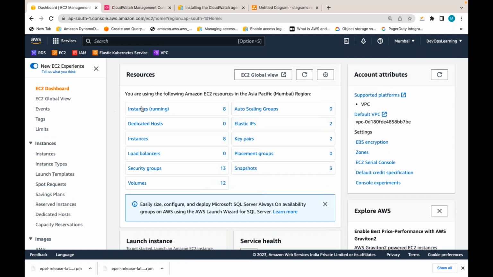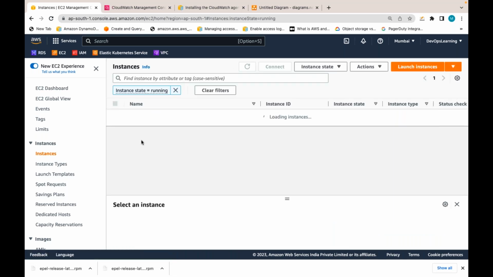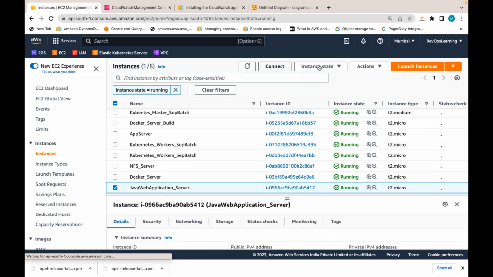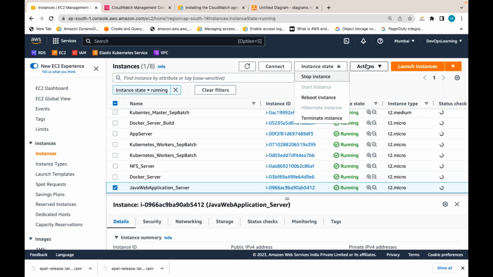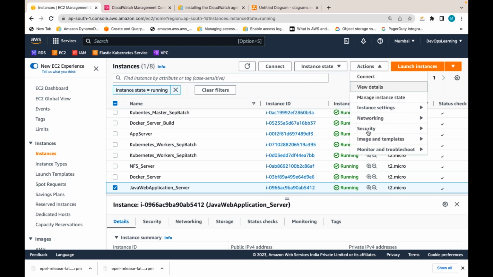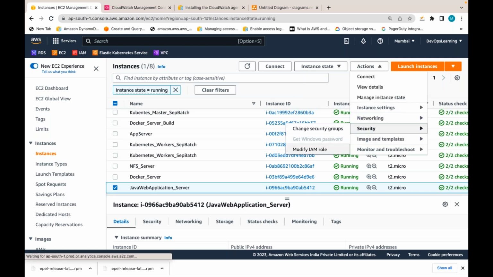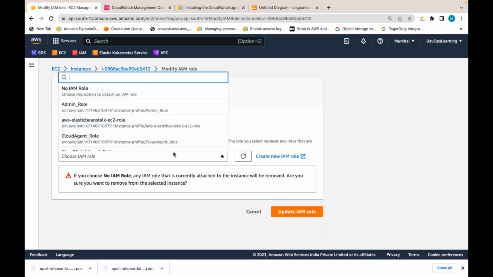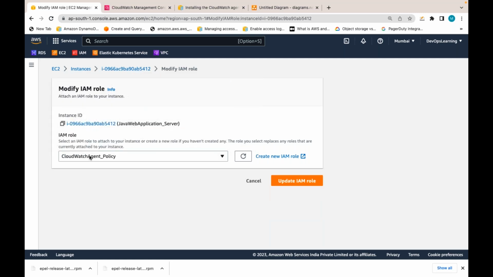Let me go back to EC2. Let me go to instances. I'll select this server. I'll go to instances, actions, security, modify IAM role. I will attach this role, CloudWatch agent, this one, CloudWatch agent policy, whatever role I created with this name. I'm attaching that IAM role.